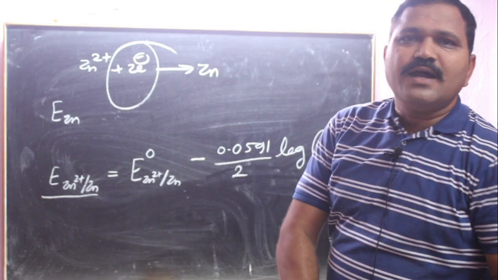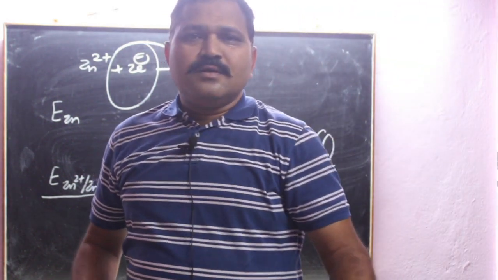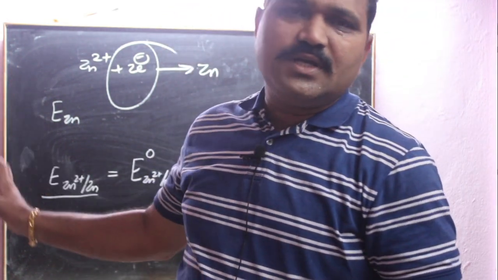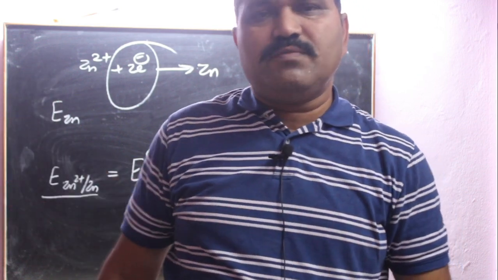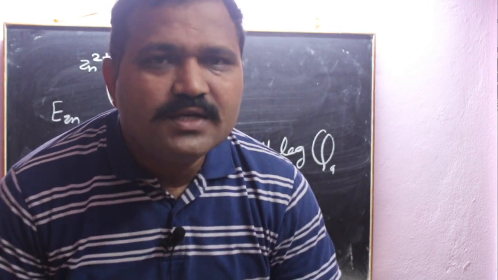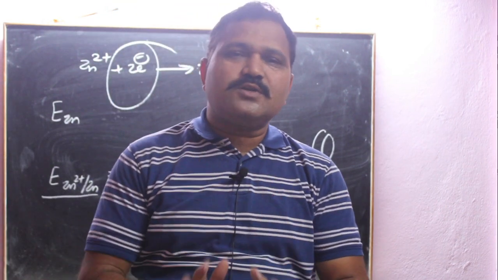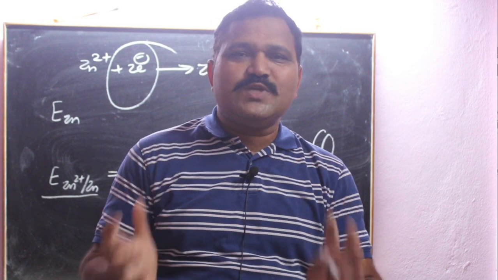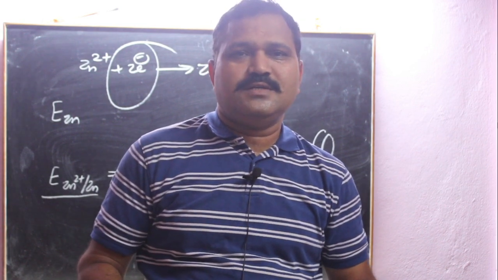Now this equation is used for the determination of electrode potential or cell potential. Got it? That is how the electrode potential is determined by using the Nernst equation. Okay, thank you.